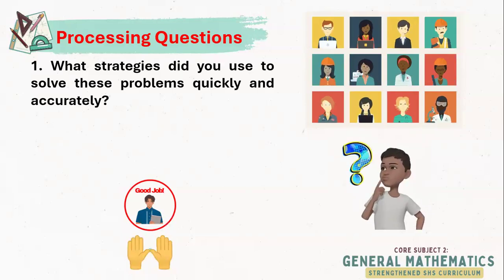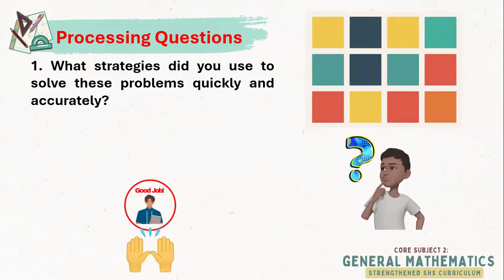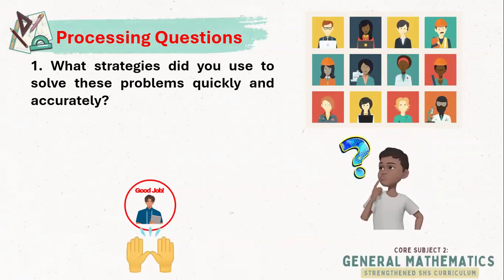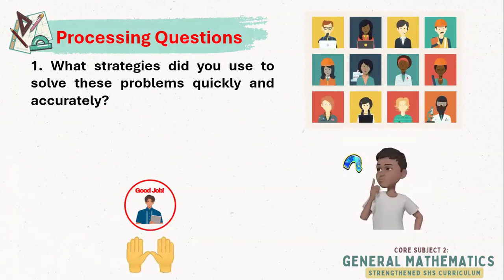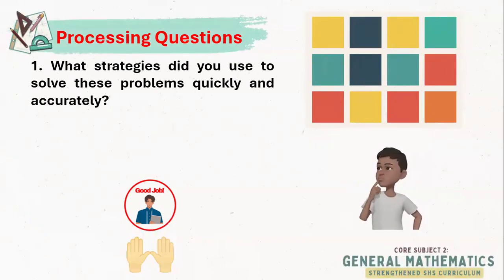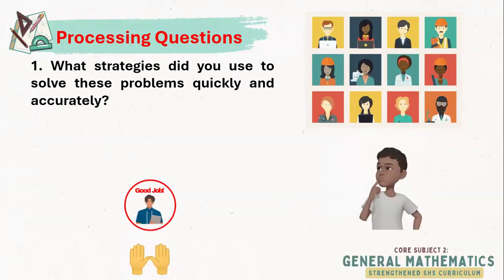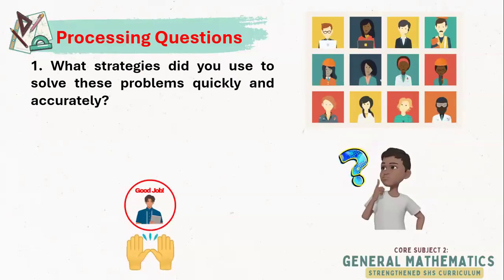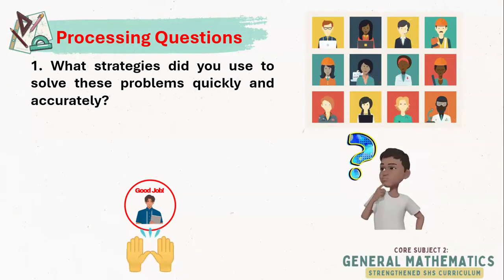Let's have number 1. What strategies did you use to solve these problems quickly and accurately? Think about what helped you. Did you look for some keywords? Did you underline important numbers or the given? Or maybe you used multiplication and division based on the content of the problem. Did you use a scientific calculator? So be specific when you explain.